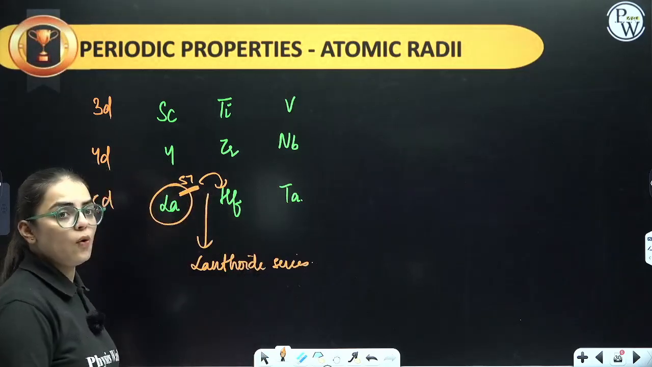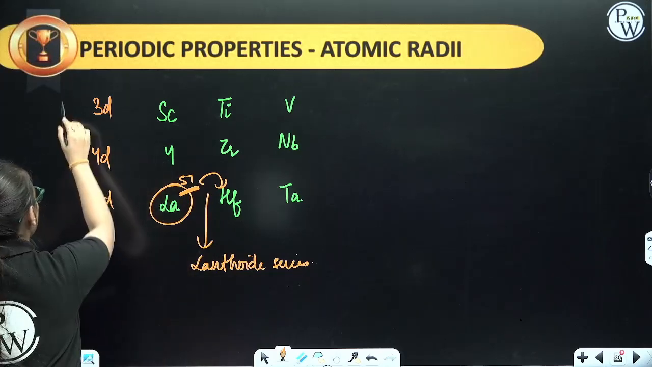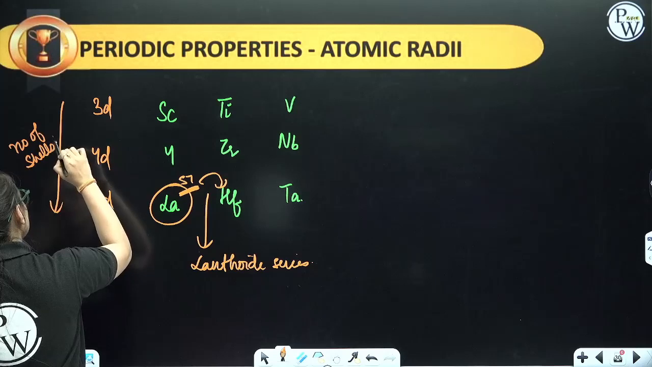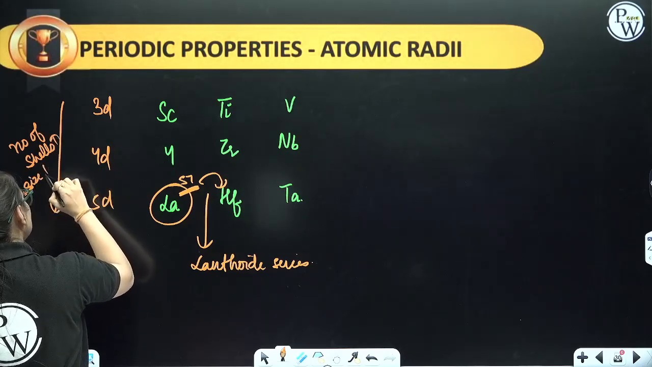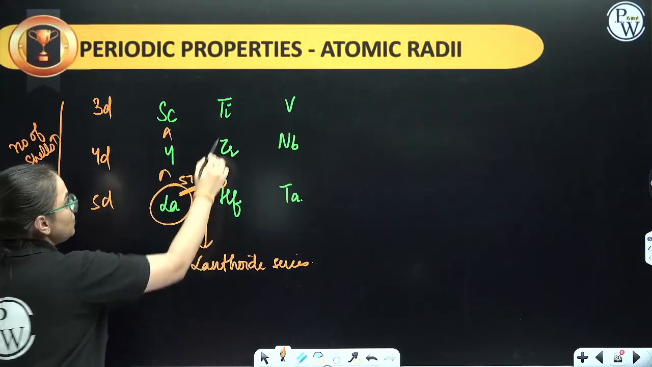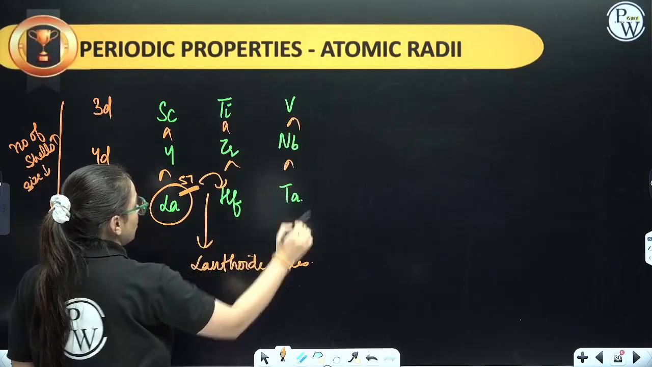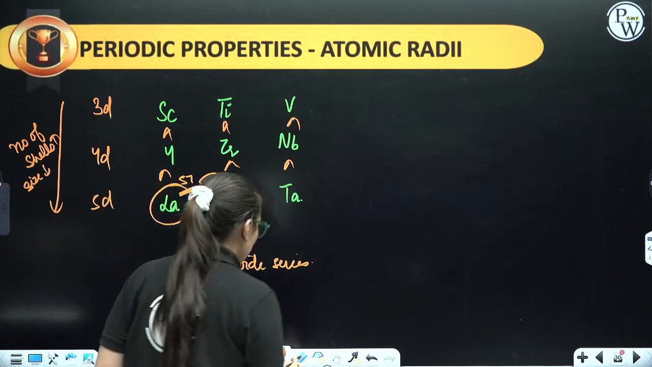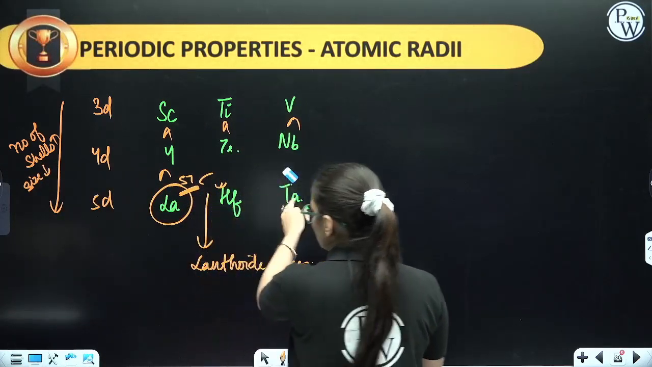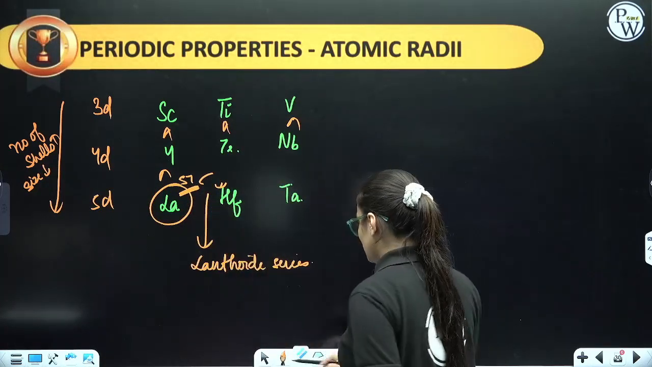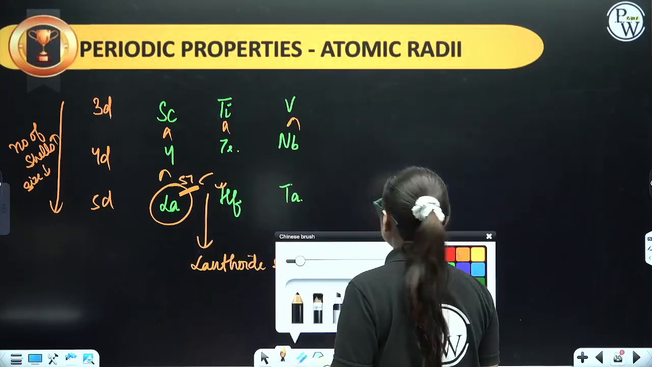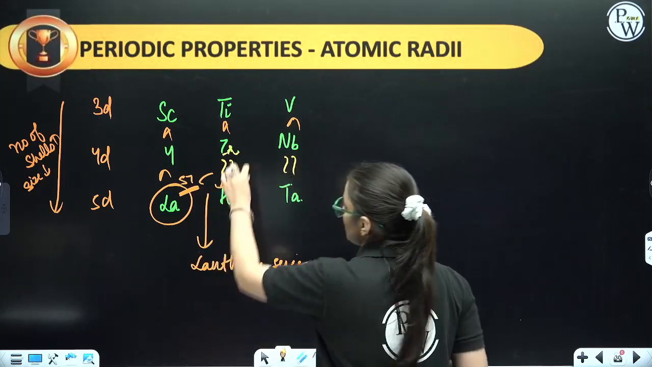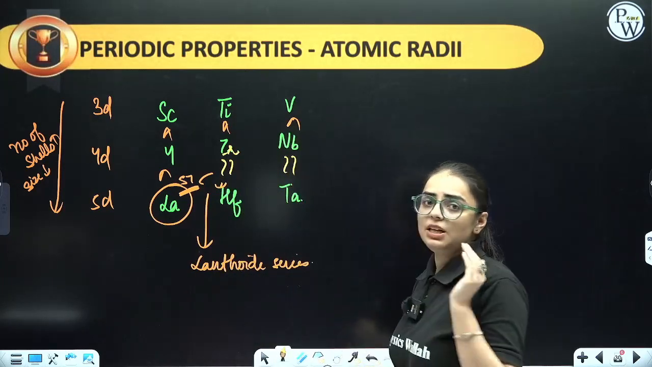So basically over here, again from top to bottom you will say that ma'am, number of shells are increasing, so size is going to decrease. So that means this is going to be the order, this is going to be the order, this is going to be the order. Till over here the lanthanoid series has not yet started, but in these cases, after this the lanthanoid series were there and after this we have hafnium and tantalum, no? So over here you will see that they will have equal atomic radii.